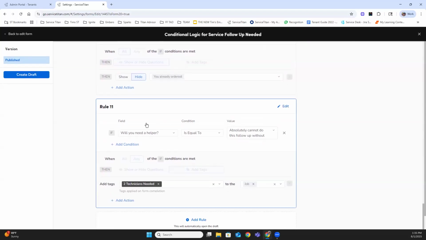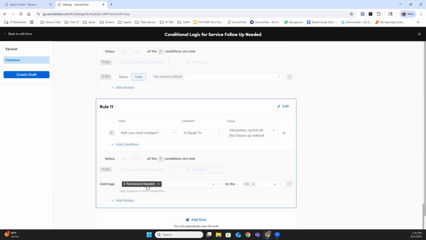You can see that the question here is, will you need a helper? If the answer is equal to absolutely cannot do this follow-up without another technician, I assigned a second technician needed tag. So anytime that answer equals absolutely, then I want this tag to be populated here.